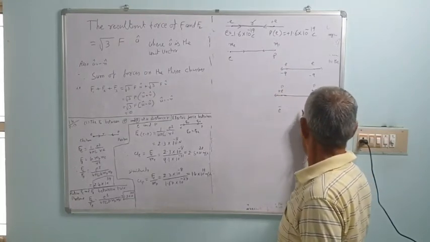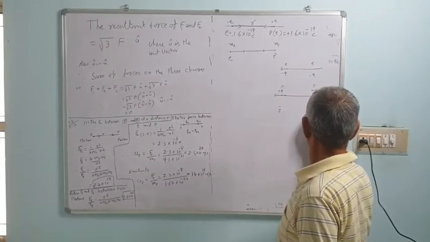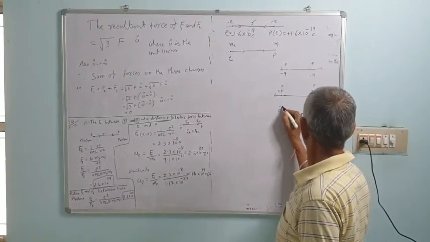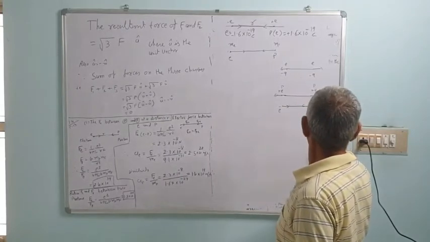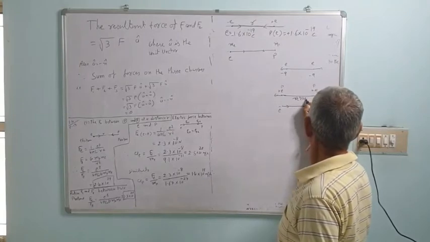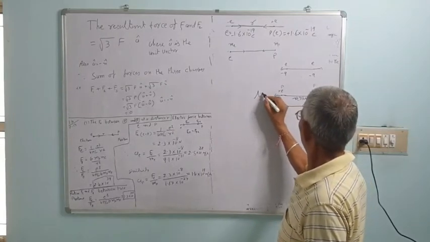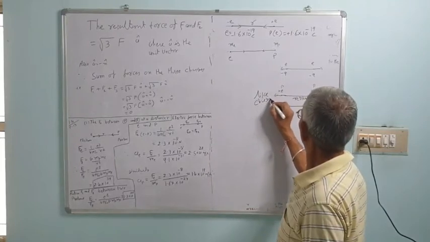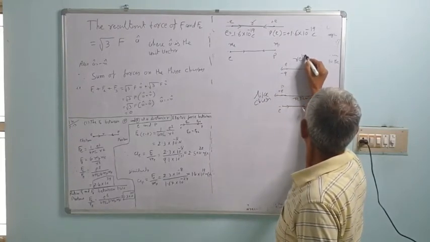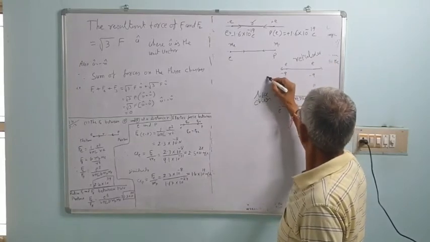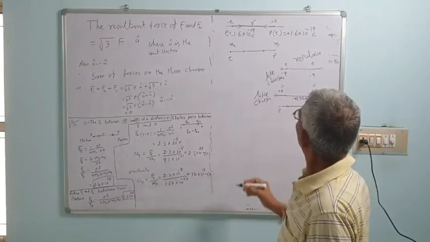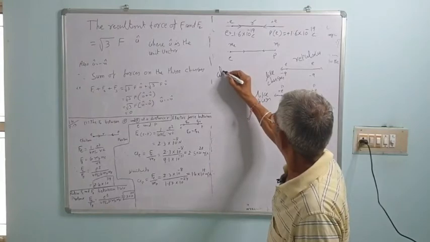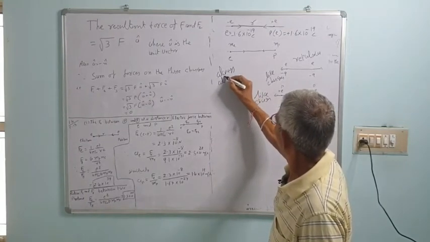But if it is an electron and proton, that is attractive. This is repulsive between like charges. This is also repulsive between like charges. But gravitational force is always attractive.